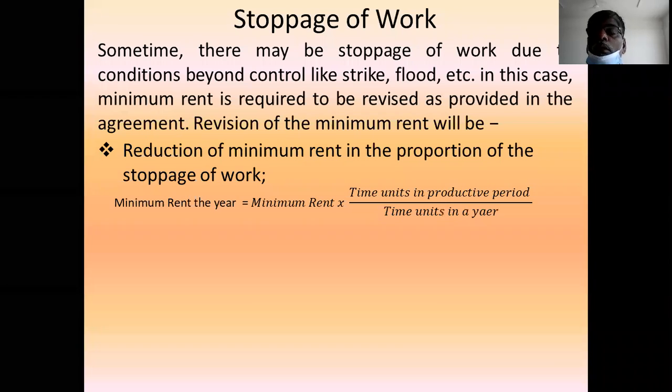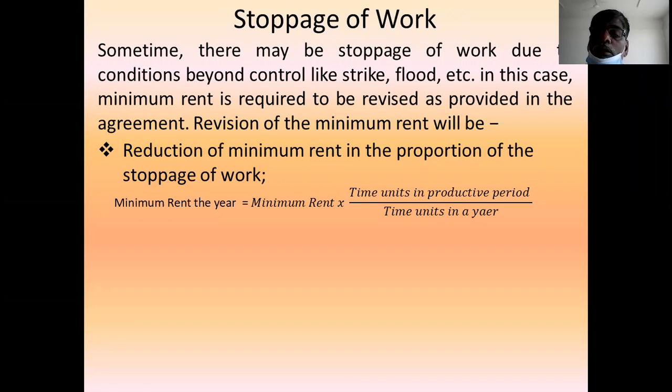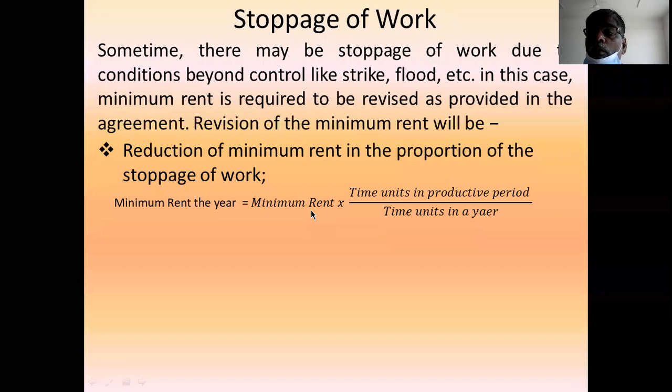Minimum rent for the stoppage of work year is equal to actual minimum rent into time units in the productive period. Time units in the productive period means how many days or months production is undertaken.